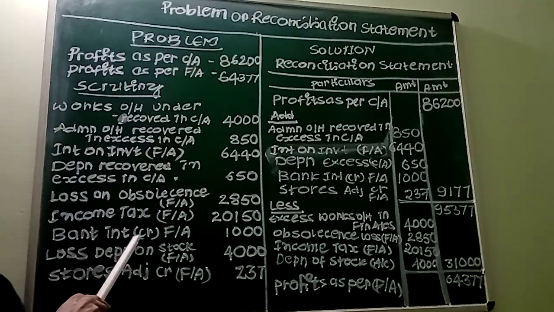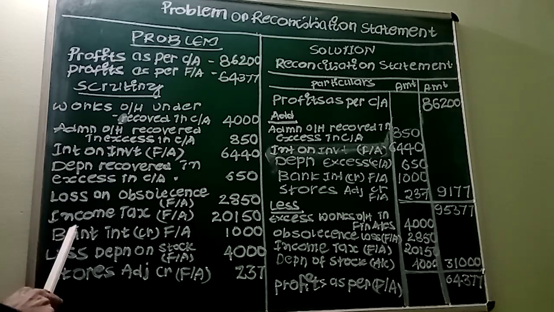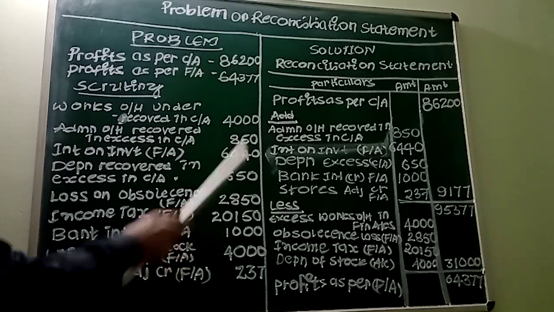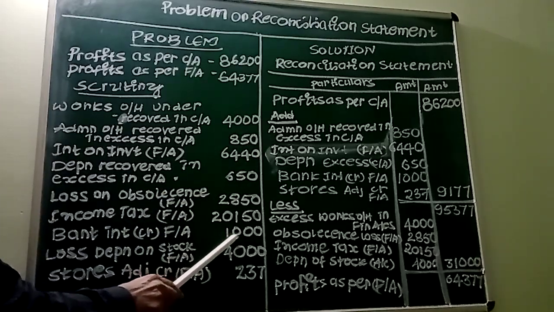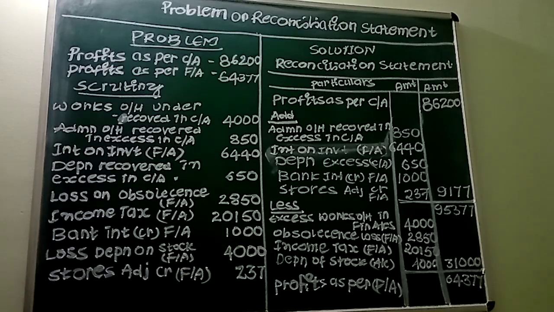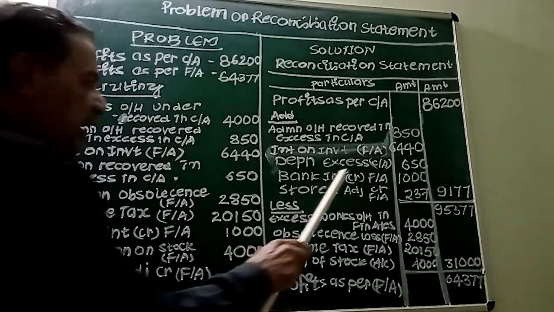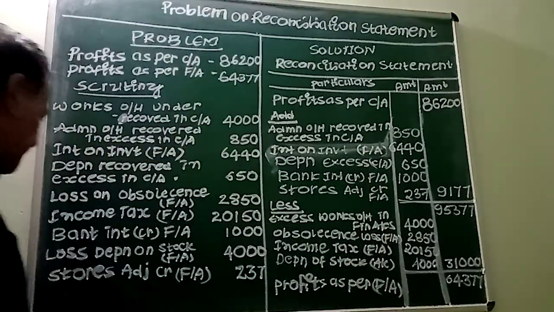Next, bank interest credit, financial accounting. Bank interest is earned, it is received, so it is to be credited. Credit means the profits will be more when you earn income. Moreover, this particular item will be shown only in financial accounting. This is a purely financial income. Bank interest, 1,000 rupees we have received. So our profits in financial accounting will get increased by rupees 1,000. So we have to add this item, 1,000 rupees.